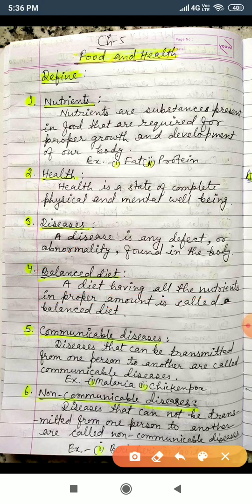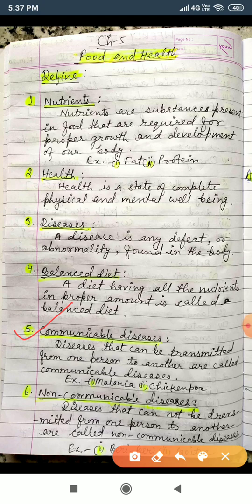Now move to the communicable diseases. Communicable spelling, COMMUNICABLE, communicable DISEASES.